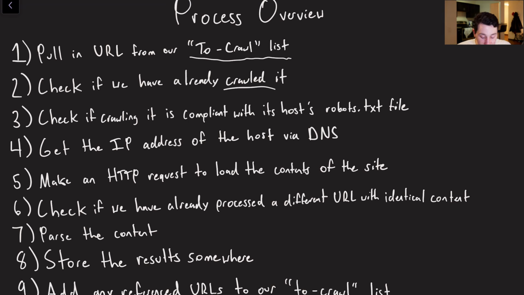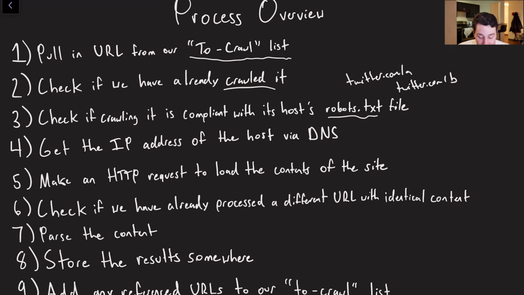The next thing that we want to do is check if crawling it is compliant with the robots.txt file. So if the robots.txt file says, hey, don't crawl this, we don't want to crawl it. If it says, hey, only crawl this every hour, and we crawled it 20 minutes ago, we don't want to do it again. So for example, if I was at twitter.com/a, and now I want to crawl twitter.com/b, but it hasn't been long enough between those two crawls, I have to wait a little bit before I do that. And so we want to do that in a smart manner.